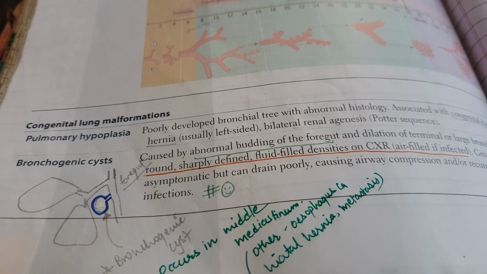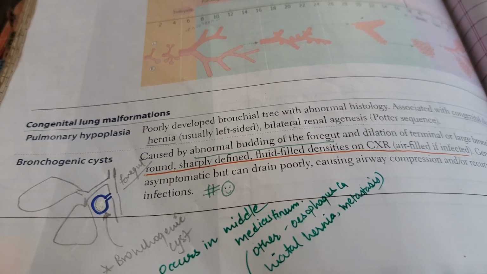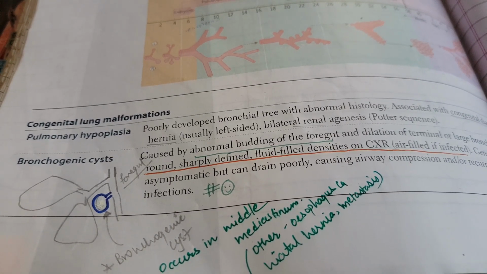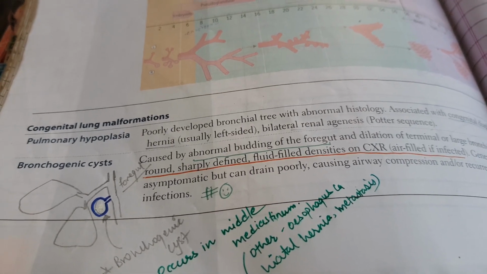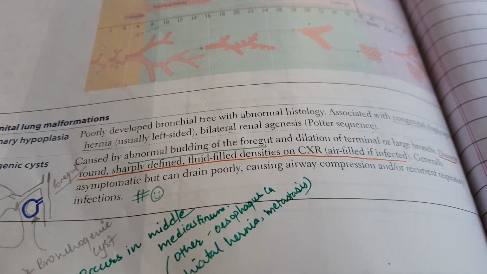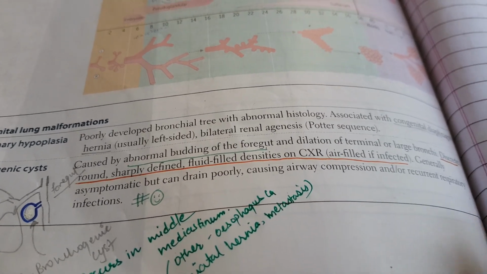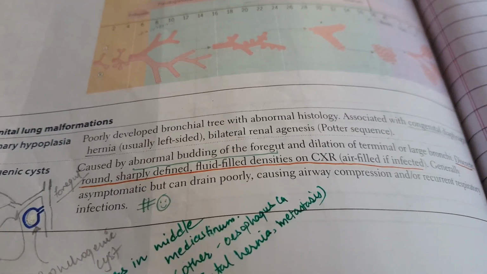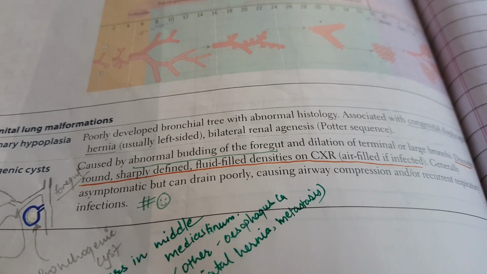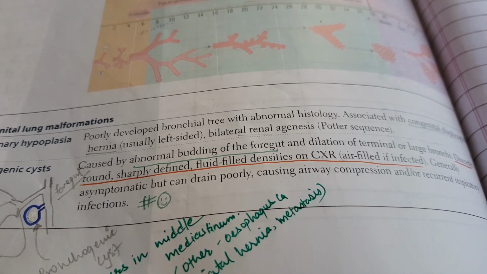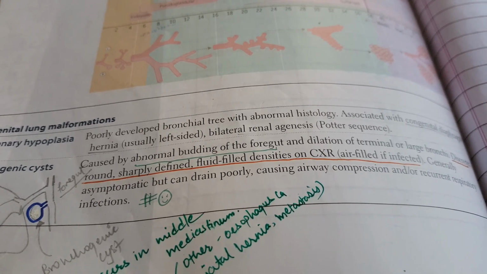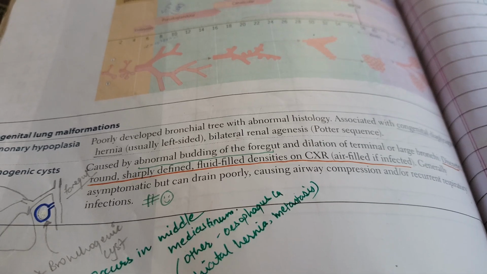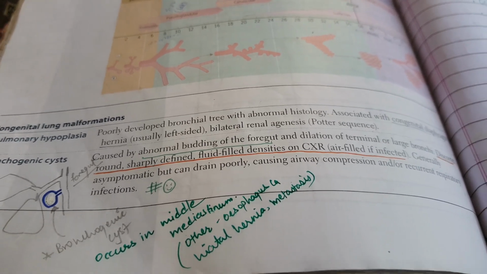Bronchogenic cyst is caused by abnormal budding of the foregut. Now you see in the image there is foregut and there is abnormal budding of the foregut. Okay, and dilatation of the terminal or large bronchi. So there will be a discrete, round, sharply defined fluid-filled density on chest x-ray, generally asymptomatic but can drain poorly, causing airway compression and/or recurrent respiratory infection. Okay, so that can cause recurrent respiratory infection.